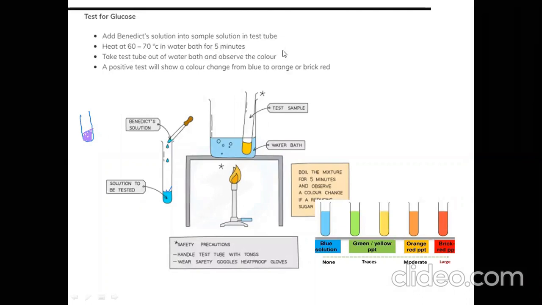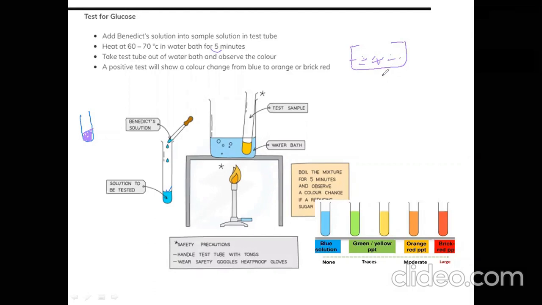A water bath is a special apparatus in which there is hot water present. Okay, we can adjust the temperature of this water bath. We have this in our lab, so we can increase or decrease it. How much you want, you can do that.